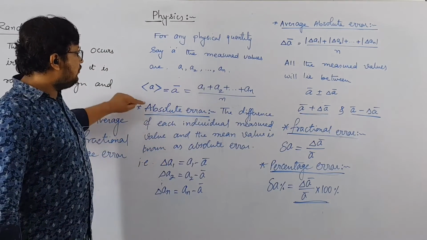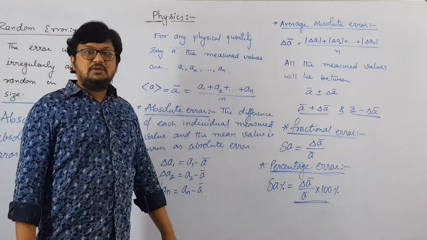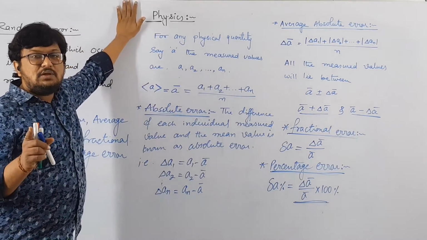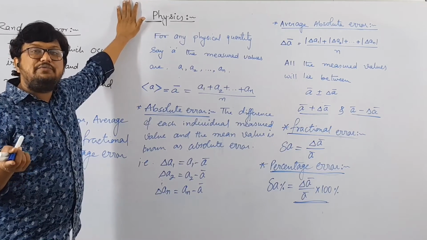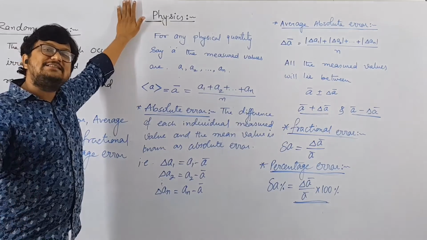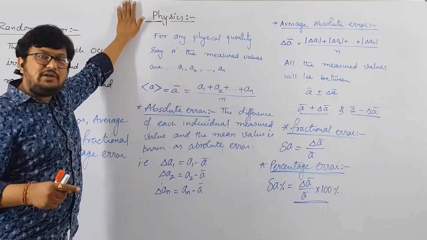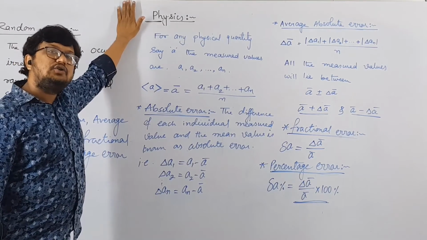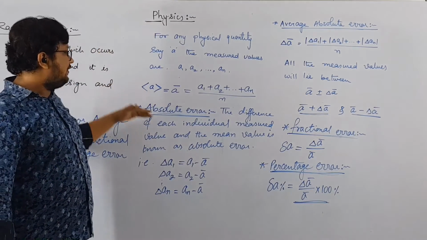After that we have to find the absolute error. This mean value can be considered as our true value, because we do not know the true value. So we will take as many observations as possible and find their arithmetic mean, or average value, and that average value will be our true value. Then we have to find the absolute error.